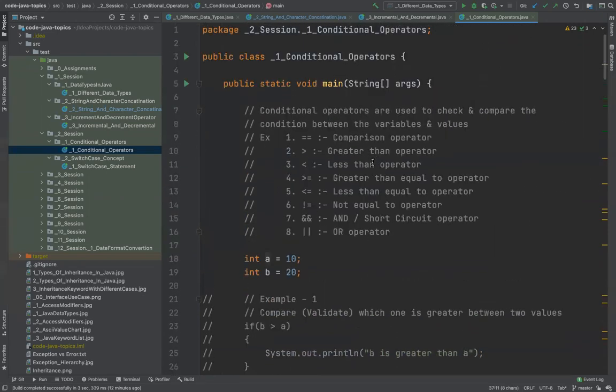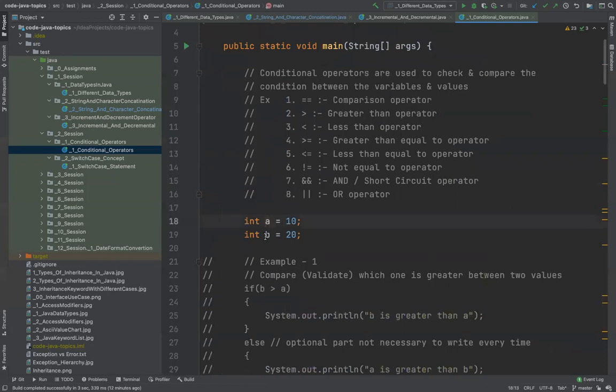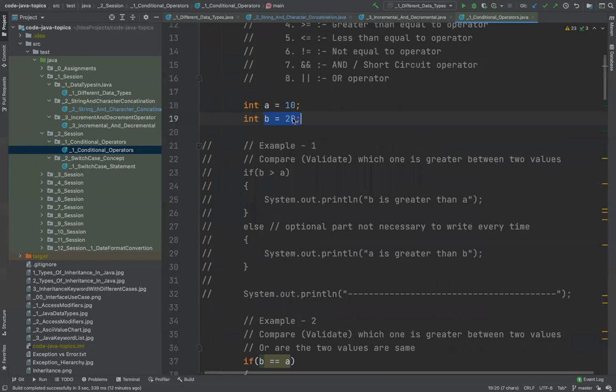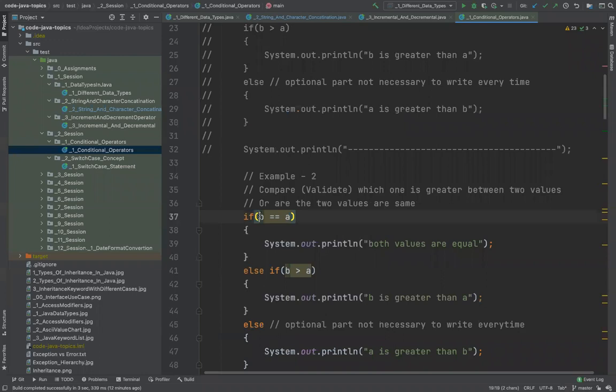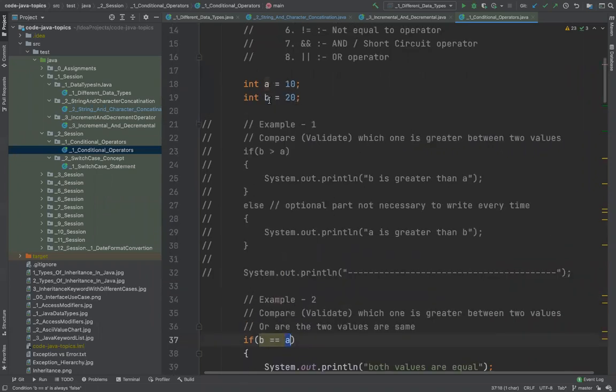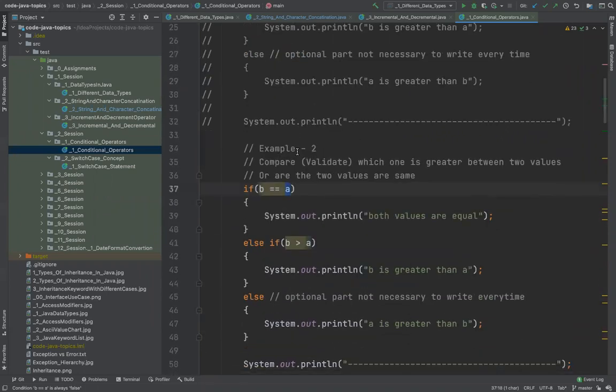Now if you see, I have A equal to 10 and B equal to 20 written here. That means when I run the program, the value of A will be 10, the value of B will be 20. When it reaches here, the value of B will be matched with the value of A. So B equal to A. Is B and A equal? Answer is no. That means it is a false condition. Since it is false, this will fail and it will not come here. It will go and check here.